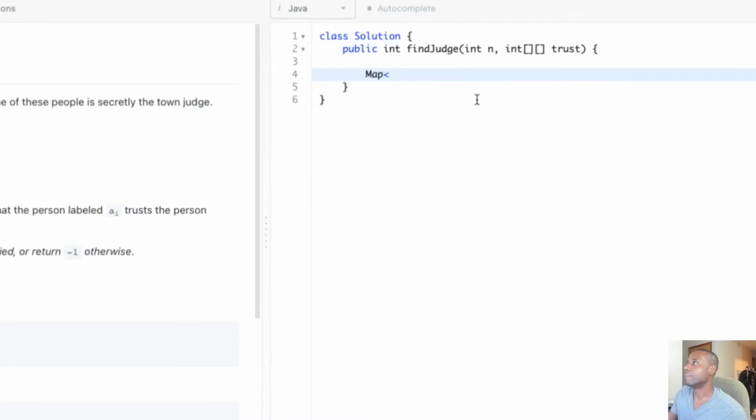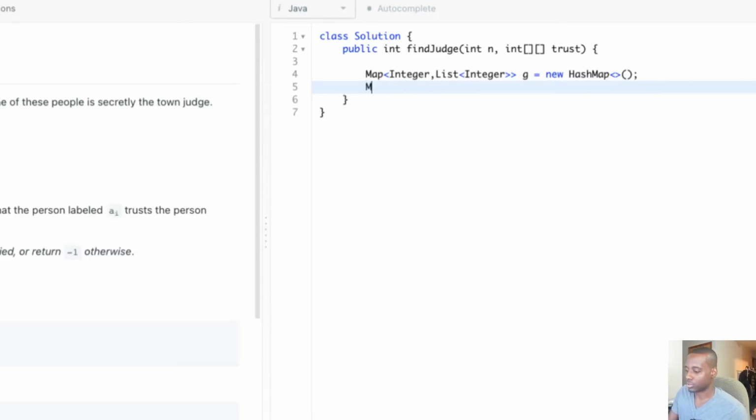So a map, integer to list of integer, it's called G, and then new hash map. I can't type today. I don't know why. Okay, so we got that. So what else are we going to do now? We need to have the in degree of all the nodes, guys.